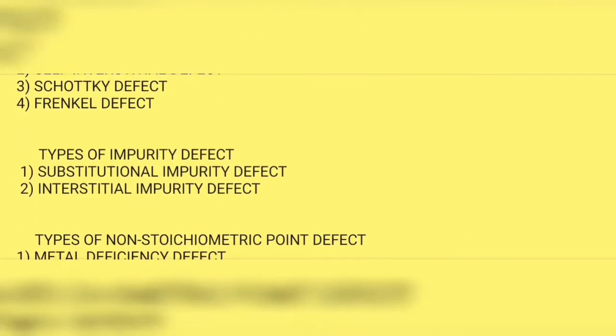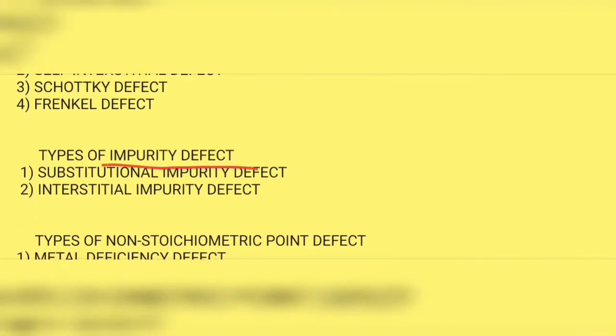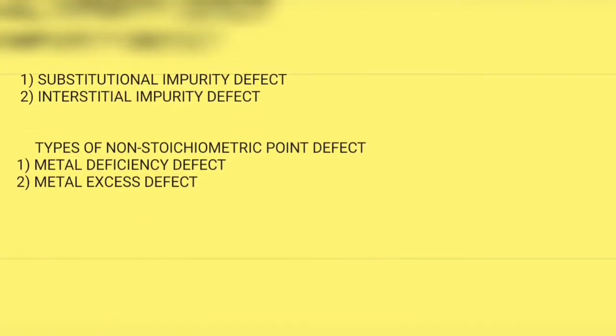Now let's look at the types of impurity defect: substitutional impurity defect and interstitial impurity defect. From the name you can understand that some kind of impurity will be present. In the next module we will learn about each one in detail, so don't worry.